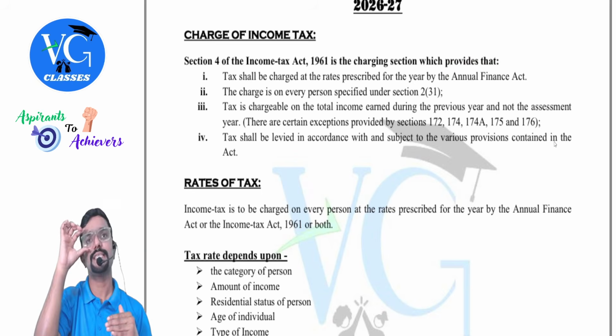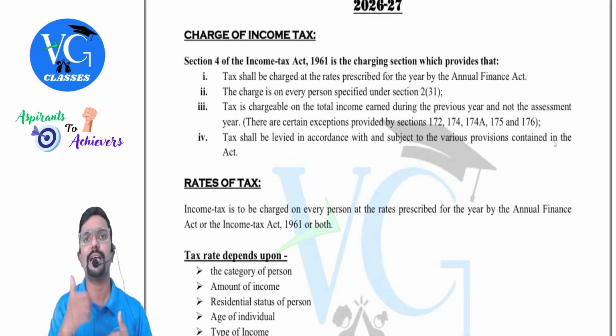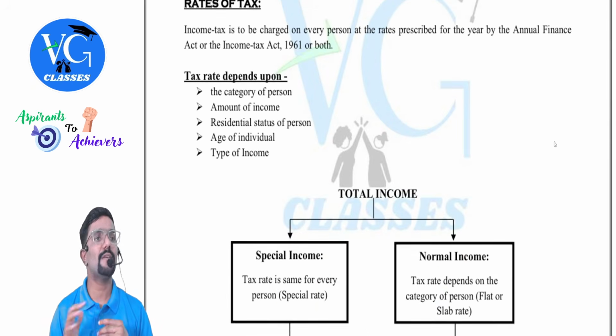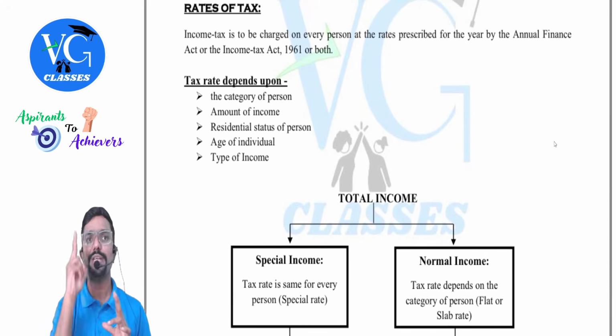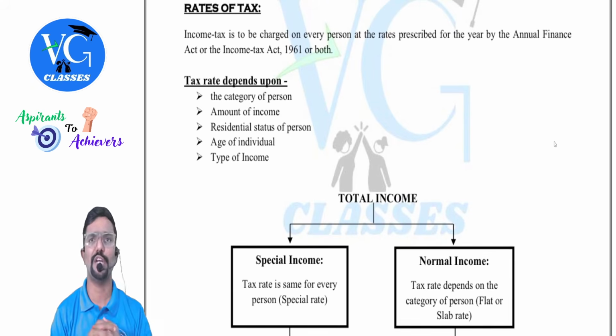Even when it comes to tax rates, there are two categories of tax rates, guys. One we call normal rate, the other one we call special rate. Are we supposed to know both? Yes. Because depending upon what income I have earned, I need to pay the respective tax. Rates of tax. Where the rates of tax are given, guys, there are two types of tax rates as I mentioned. One is called normal rate, the other one is called special rate.